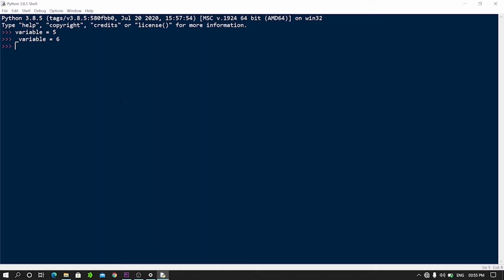This is also valid. So let's see what will happen if we try to create a variable name starting with a number. So I'll write 1variable = 7, hit enter. It will give an error. Why? Because we cannot start a variable name with a number, but we can use any number in our variable name. So I write variable1 = 8, hit enter. It works fine. That means we can use any number in our variable name, but we cannot start a variable name with a number.